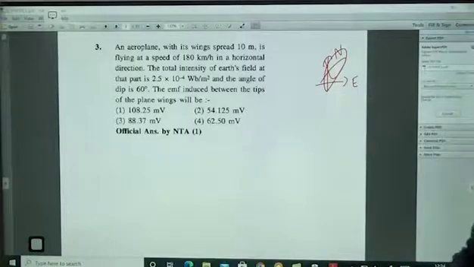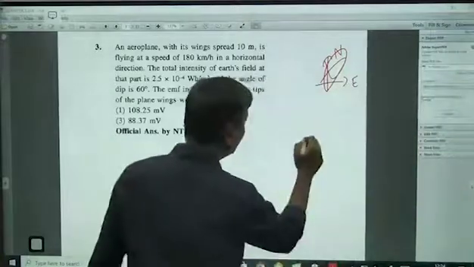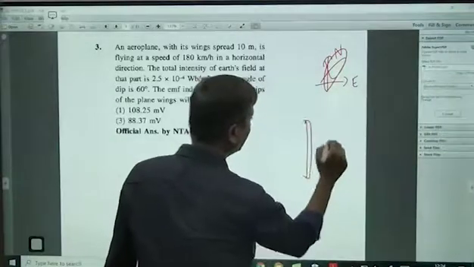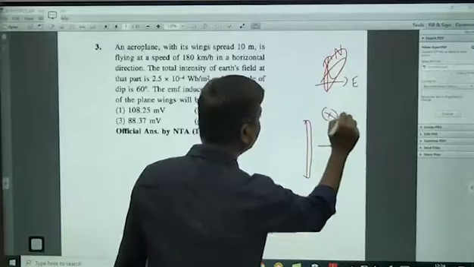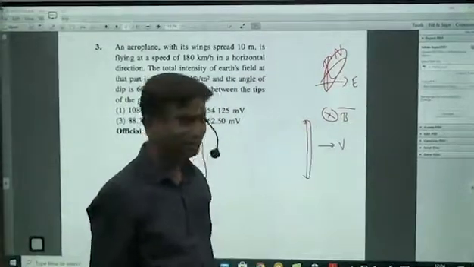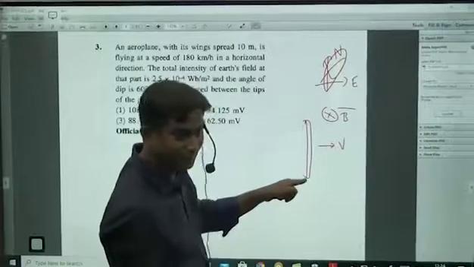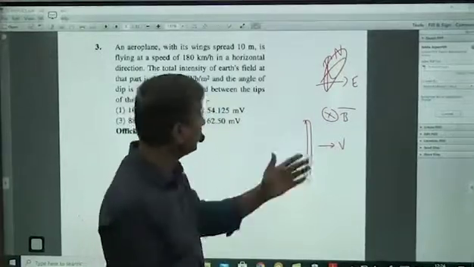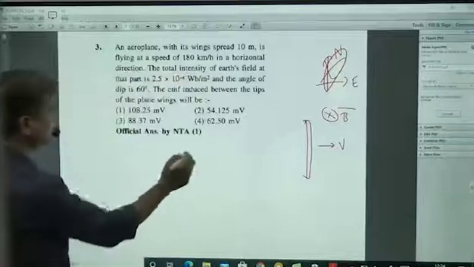Because when we studied in our class, that time you might have studied like this. This is V, this is the magnetic field which is perpendicular to this velocity, correct or not? So then the EMF induced between this point and this point is equal to VBL. Now that is the vertical component you will get. So VBL.